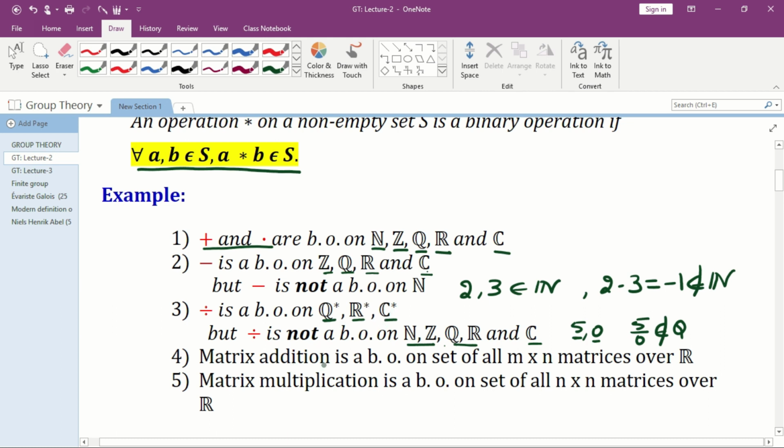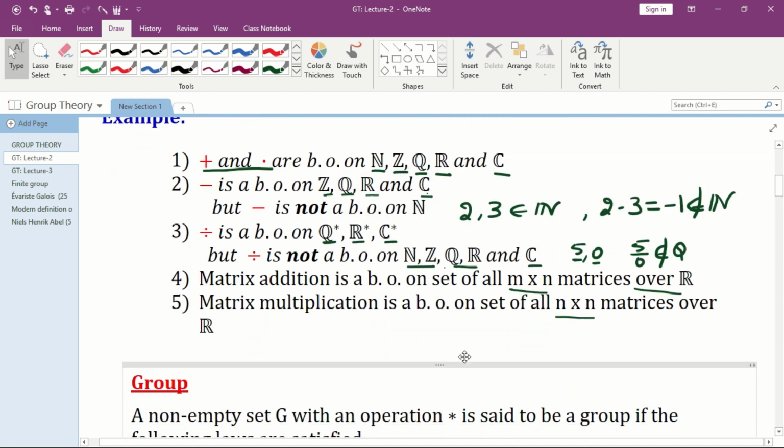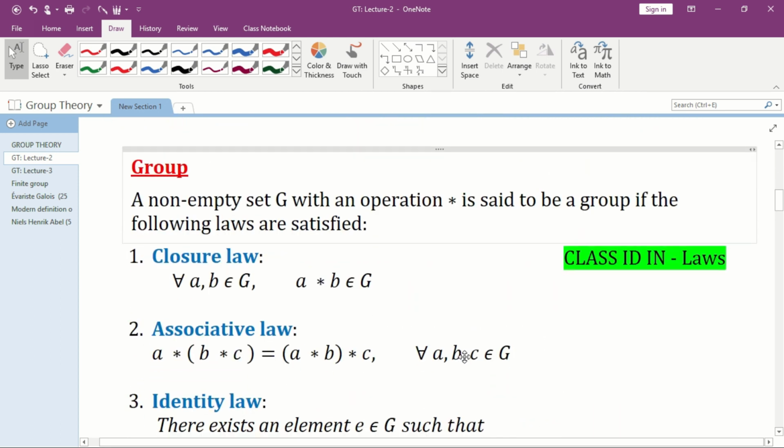And also, matrix addition is a binary operation on the set of all m cross n matrices over R. Over R means the elements of the matrices are real numbers. Matrix multiplication is a binary operation on the set of all n cross n matrices over R. Similarly, you can consider other examples. Next, we shall move to the definition of a group.